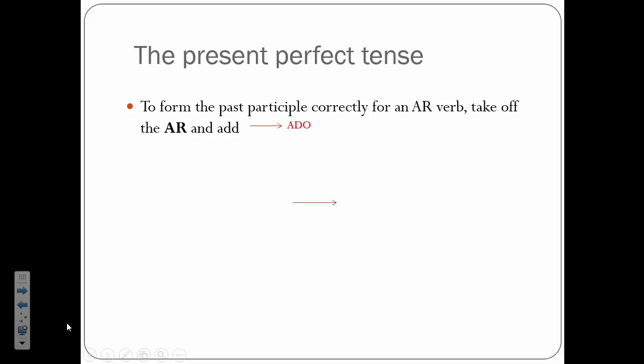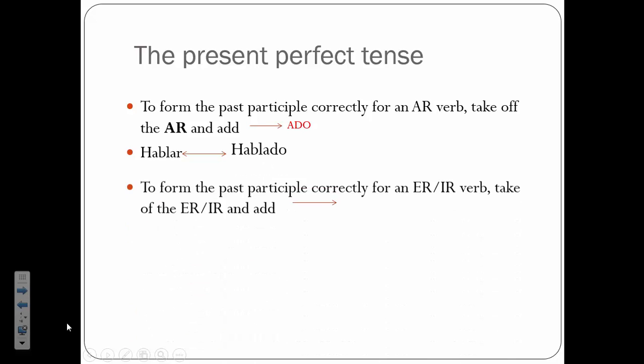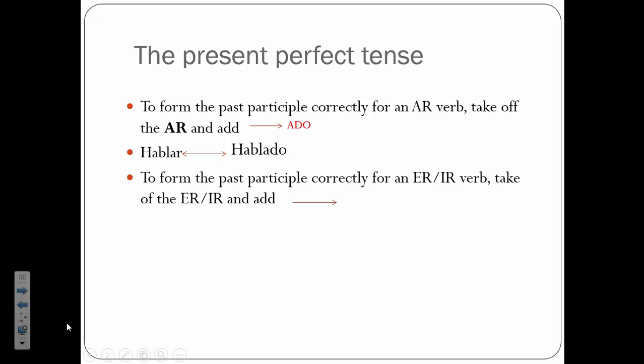So I want you to fill out number 2 on your note guide. And for ER and IR verbs, I would use ido. So for AR verbs, it would be hado, and for ER and IR verbs, it would be ido. So right now, I want you to fill out part 2 and 3 of your note guide. Comer. Think to yourself, what would comer be as a participle? So we take off the ER, and we would add ido, comido, and for recibir, we would add recibido.